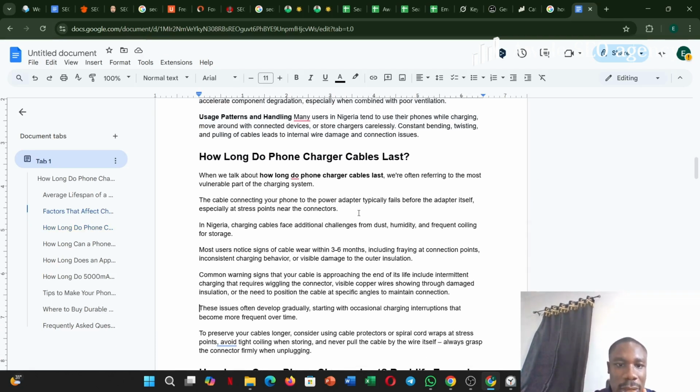How long should the charger last? When we talk about how long the charger lasts, we are often referring to the most vulnerable part of the charging system. How long should charging cables last? The charging cable connects, yeah. Okay, but all these are too bulky. I'll just make them short and punchy, breaking this down in such a way that it is readable.